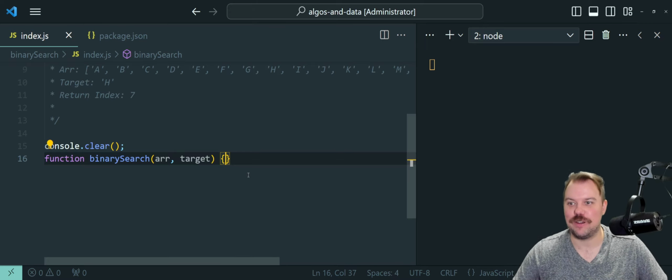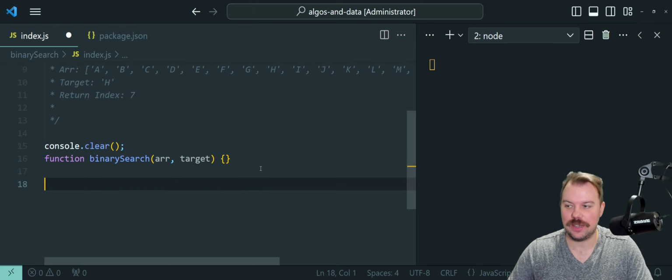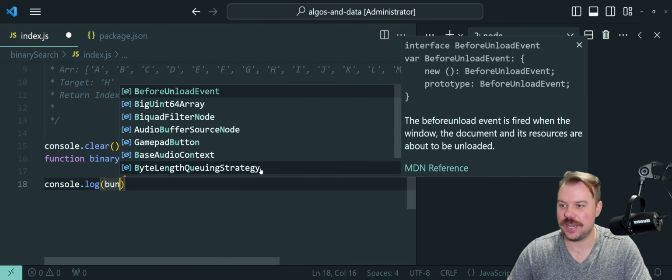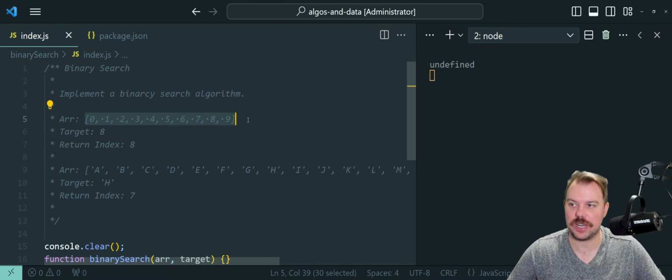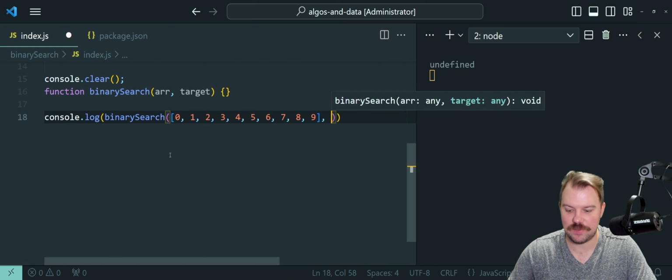Eight, nothing to it, folks. Let's go ahead and just write the following, just because my console's all over the place. Let's write a call to our binary search function. And we're going to go ahead and do the first one here and try console logging some things along the way to see if it even helps us.